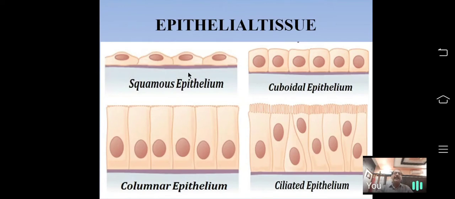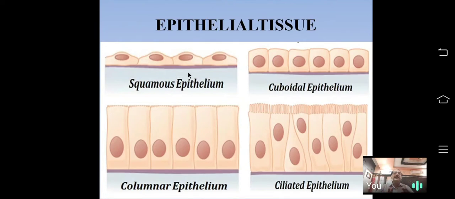If it has many layers, it is called stratified squamous epithelial tissue. Stratified squamous epithelial tissue is present on the skin, whereas simple squamous epithelial tissue is present in the wall of alveoli of the lungs.